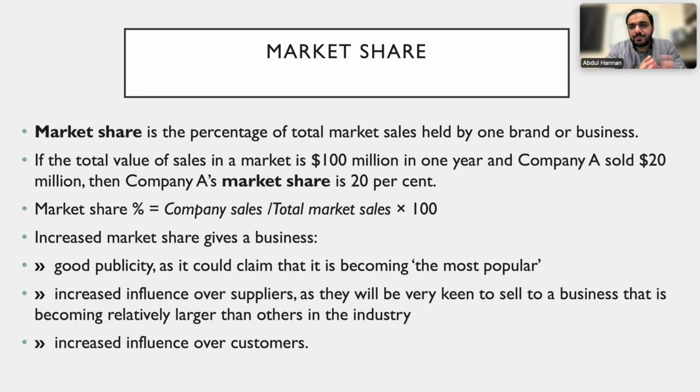As I told you in the previous chapters as well, whenever 100 eggs are there and 90 eggs are being produced or provided by business A and the rest from business B, C, D, E, maximum are provided by A. It means A has much more market share. As an example, if the total sale in the market is $100 million in 1 year, and company A sold 20 million, then company A's market share is 20% because they are providing 20% of the total sales.